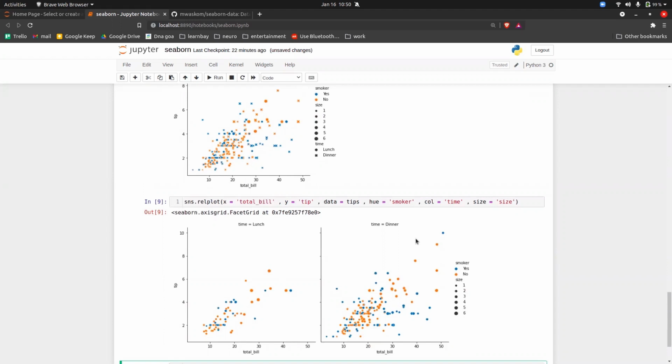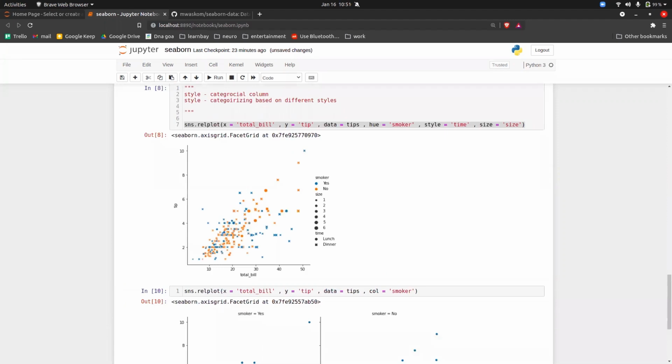So now can you tell me whether the maximum people came for dinner or lunch from this data? The maximum people came for dinner. Same, let's say if you want to know about the smoker, whether the maximum was smoker or minimum smoker, you can just separate based on the column. So column is nothing but different graphs you will get based on the different categories. So smoker is yes or no, right? Execute it. So smoker is yes or no.